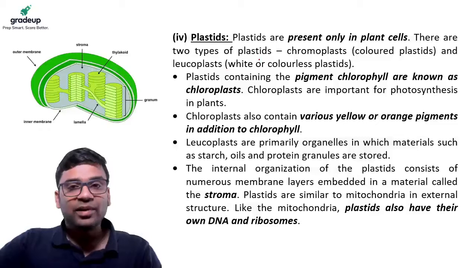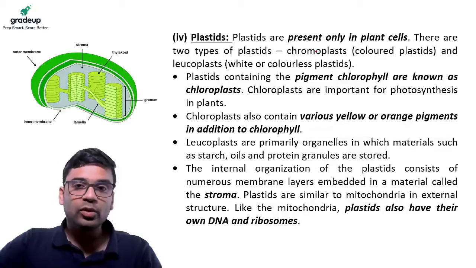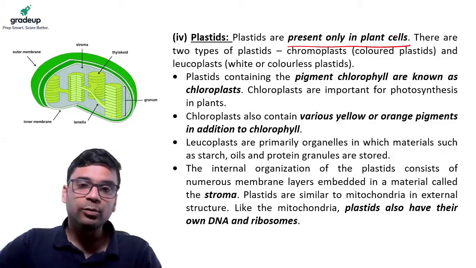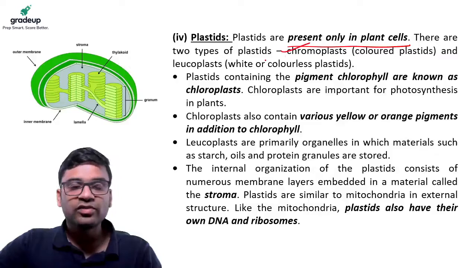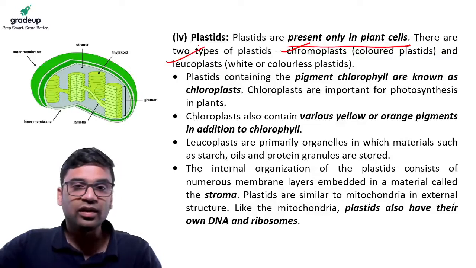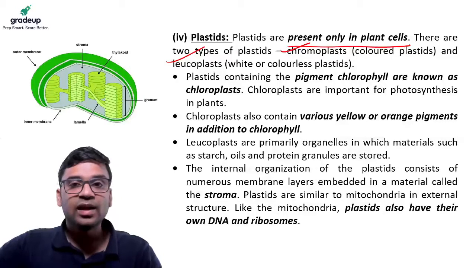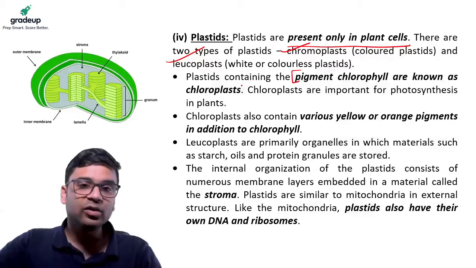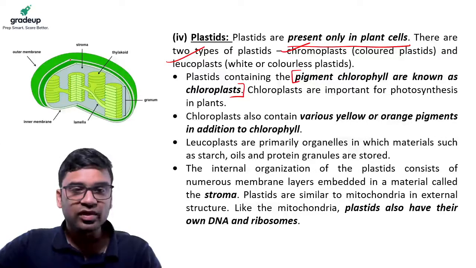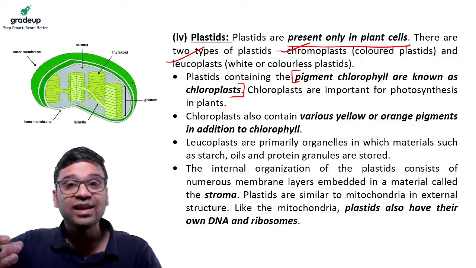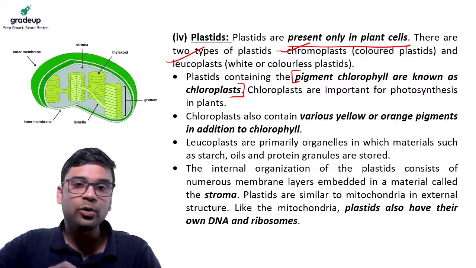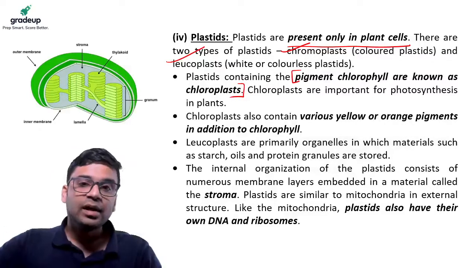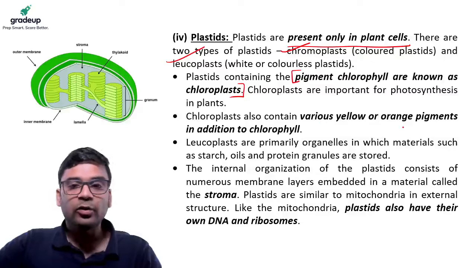And the last we have are plastids. Plastids, as I told you, are there only in plant cells. There are chromoplasts and leucoplasts, which are white or colorless, as I told you in the beginning. The ones which have the green colored pigment are the chloroplasts. This is the structure of the chloroplast. The green color of the plant is given by the chloroplast, and there are other yellow and orange pigments in the chromoplasts.